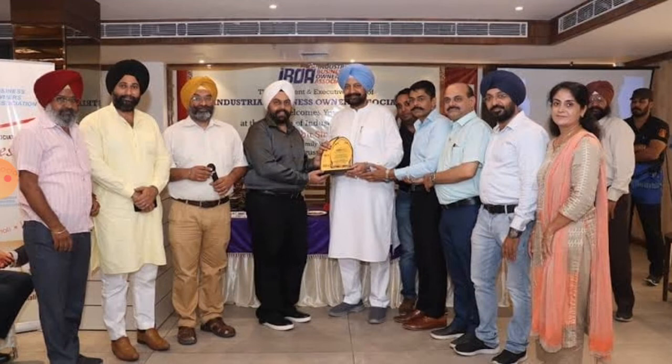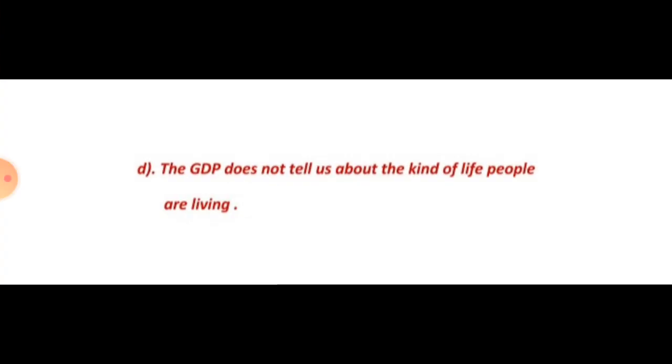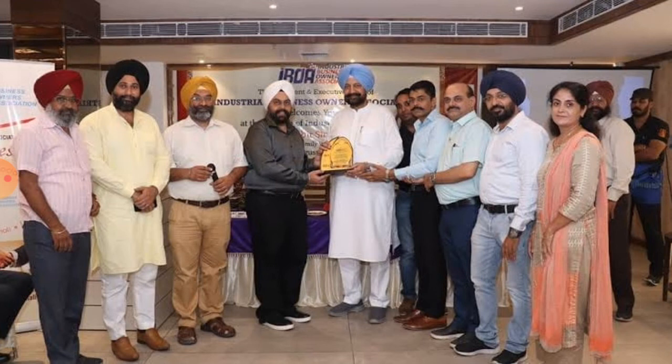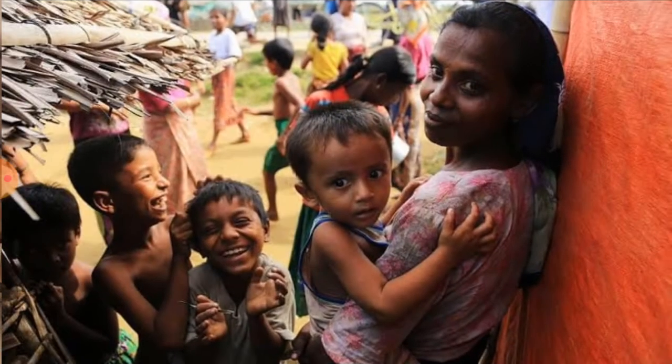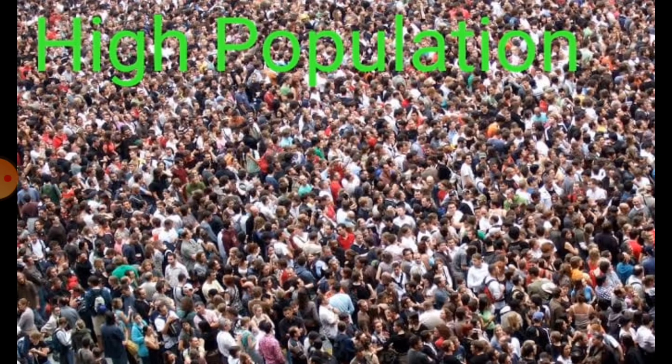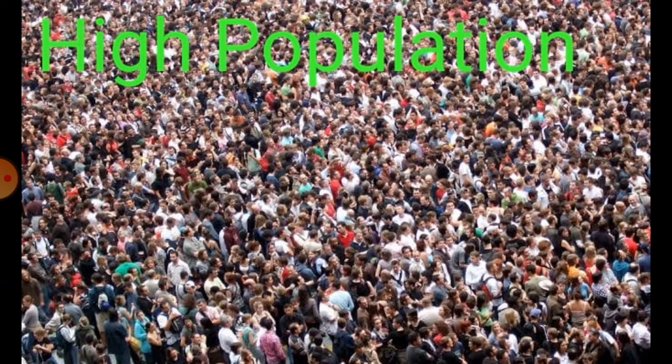Okay, students, the GDP does not tell us about the kind of life people are living. A high level of per capita real GDP can go hand in hand with very low health condition of people, an undemocratic political system, high population and suicide rate. Understand, students?